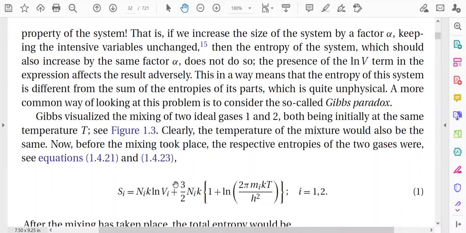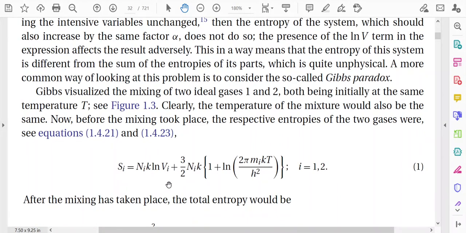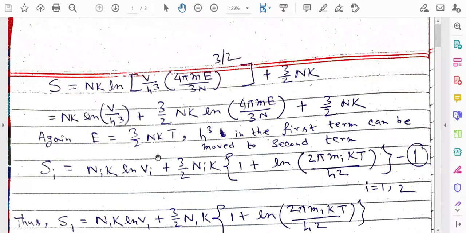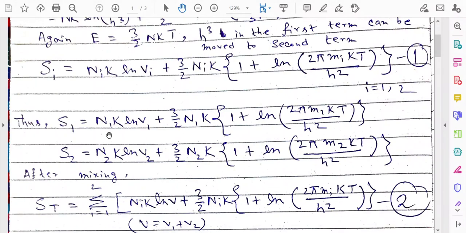For that purpose we are considering the expression of the entropy that I have just shown you before. So this is the expression of the entropy. We are writing S_i. We are using the index i because there are two systems, i equal to 1 and 2, that is system 1 and system 2. If you consider the individual system, then you can write S1 is equal to N1 k ln V1. You just use 1 for i.